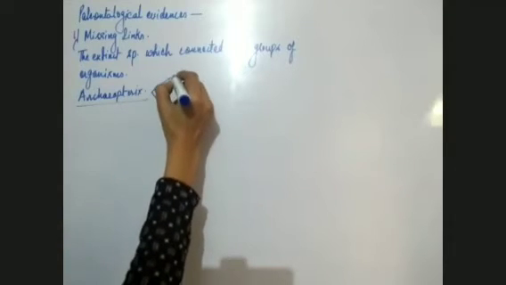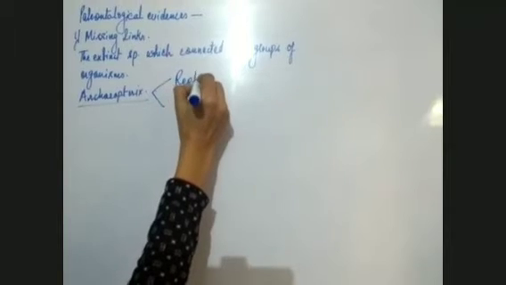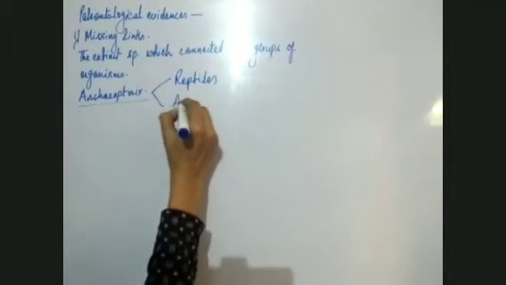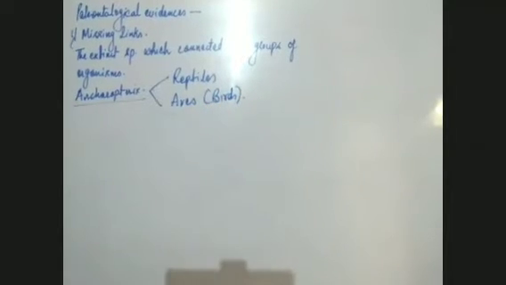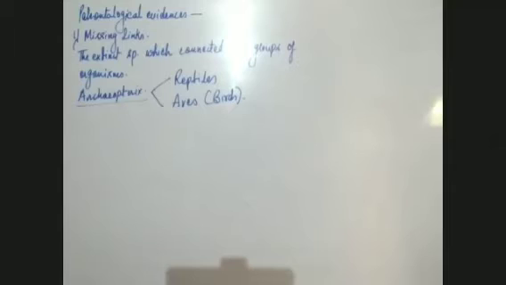Those were reptiles and aves, birds. Aves means birds. It was a connecting link between two types of organisms, reptiles and aves. So it had features of both reptiles as well as birds. It could fly and it had claws. So the features of both birds and reptiles were present in it.